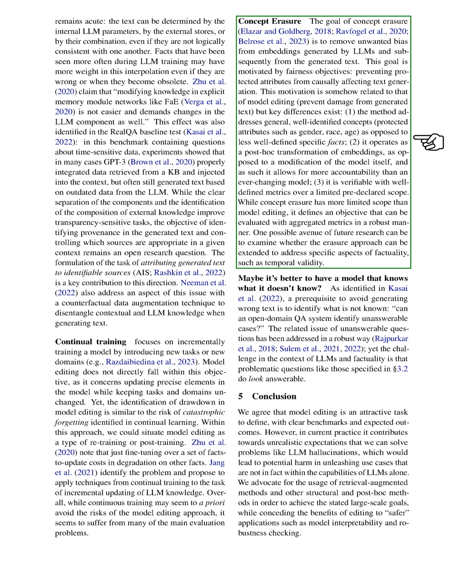Section: Concept Erasure. The aim of concept erasure is to eliminate any unwanted bias from the embeddings created by large language models, LLMs, and consequently from the text they generate. This aim is driven by the desire for fairness, to ensure that certain protected attributes, such as gender, race, or age, do not influence the generation of text. This is somewhat similar to the goal of model editing, which is to prevent harmful content from being generated.